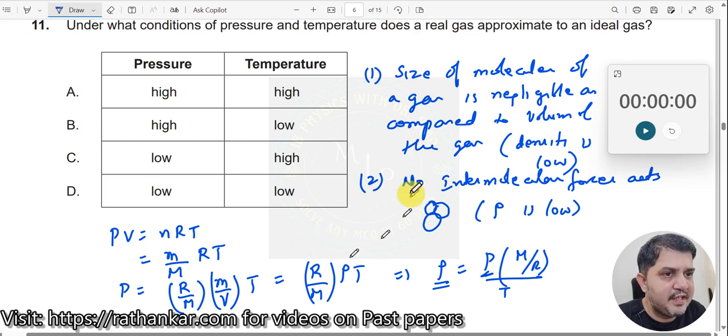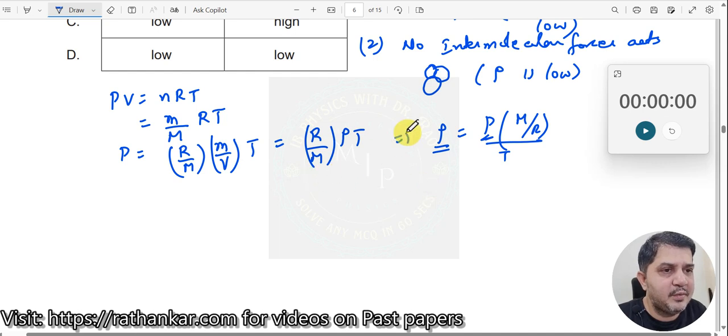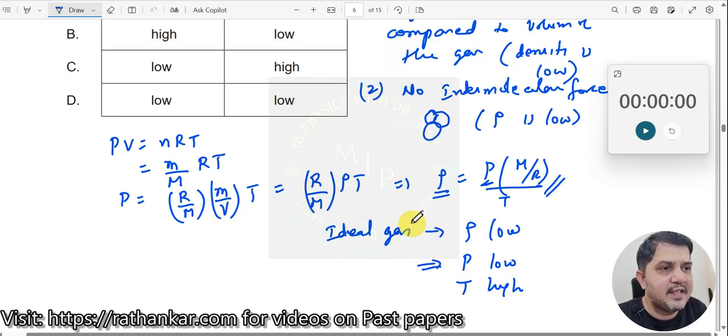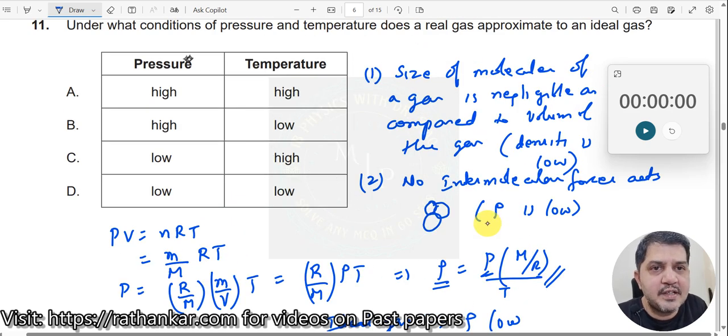Now let me write it down here. If I want this gas to be an ideal gas, the density should be lower. And when will density be lower? Density will be lower when pressure becomes lower and temperature becomes higher, from this equation, because M and R are constant. Now let us look at the condition here. Pressure is lower and temperature is higher, which corresponds to option C.